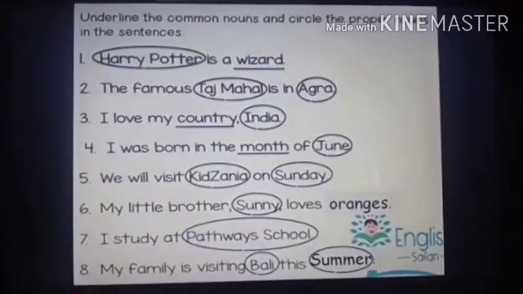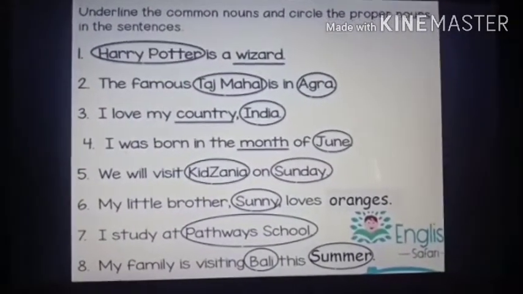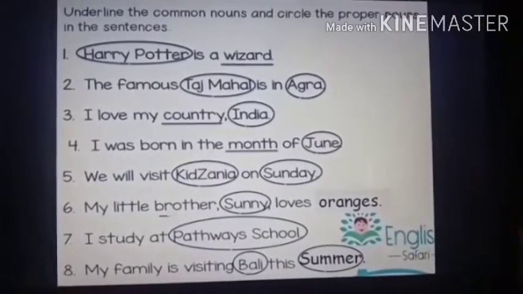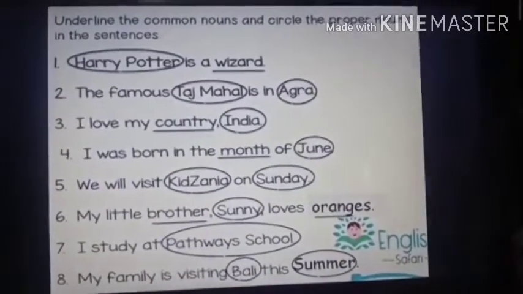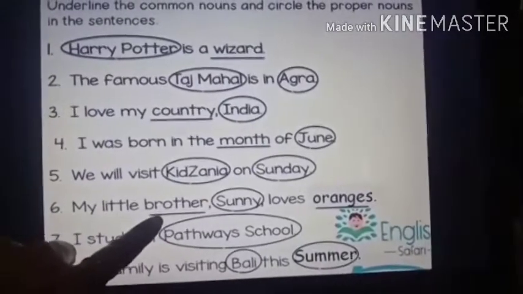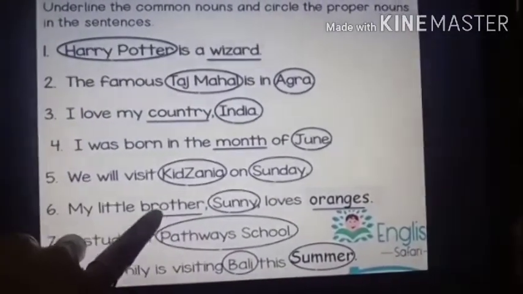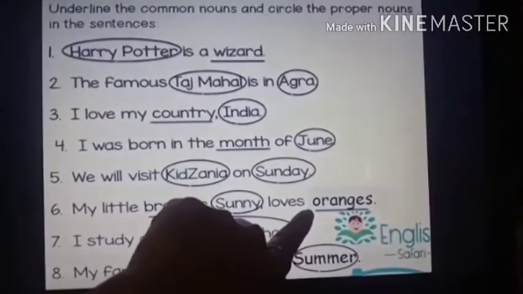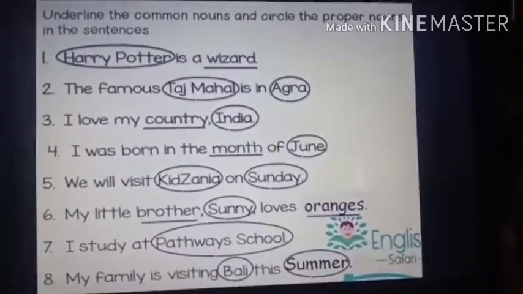Now see, sixth one. My little brother loves oranges. Very good. In this, there are two common nouns, that is brother and oranges. Brother is a person, but there is no special name. So brother is a common noun and oranges is a fruit. Okay, so oranges is also a common noun.